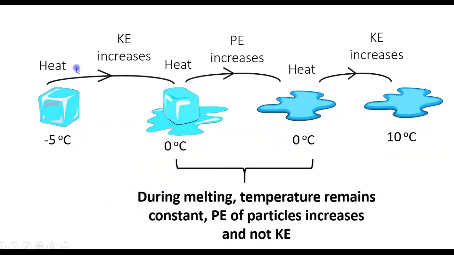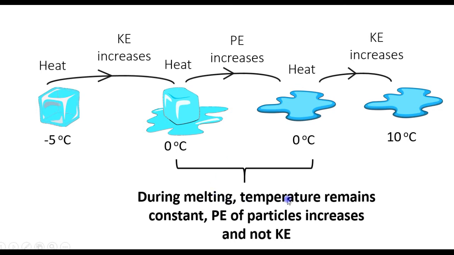So for example, here we have a piece of ice at -5 degrees Celsius. When you heat the ice, the particles in the ice move faster, so its temperature increases. But at 0 degrees, it starts to melt. The particles have enough energy now to move apart from each other. So the ice will turn to a liquid. And as the particles move apart from each other, their potential energy increases.